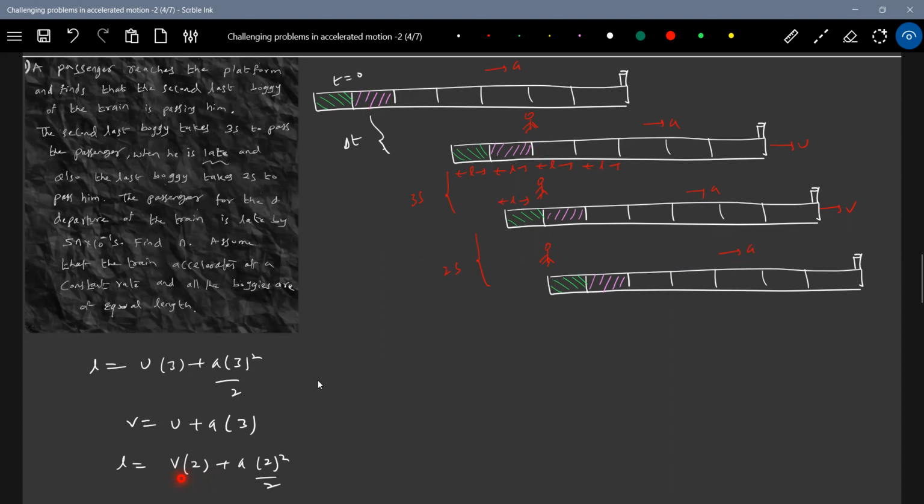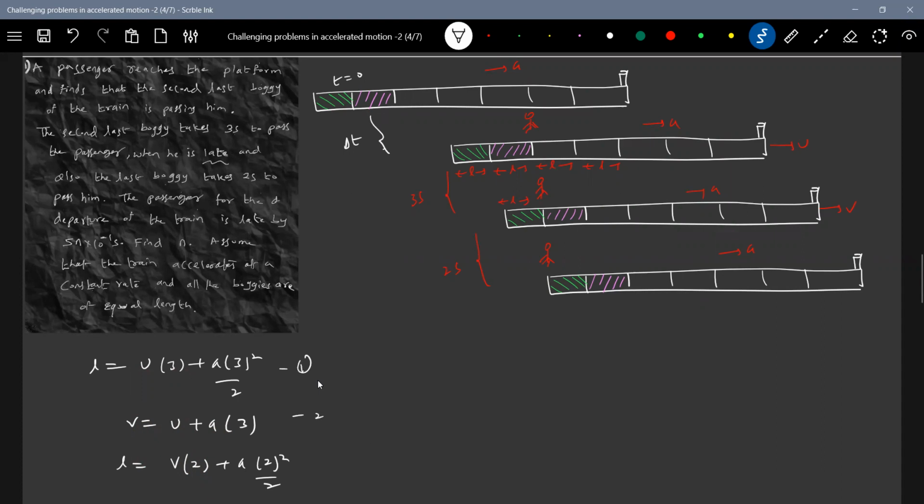Okay, what all information we have, like L, the length of the bogie. I'll equate these two. I'll substitute V here. V equals U plus 3A, this is that. So I'll substitute the value of V. Okay, we'll do one thing. I'll solve it.